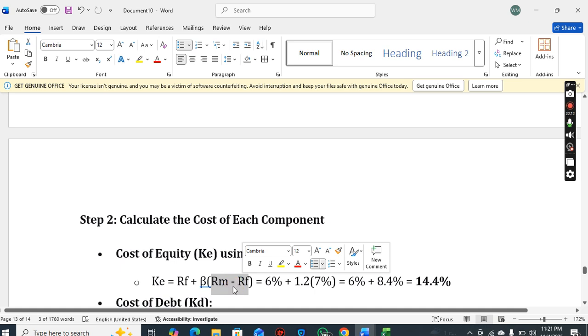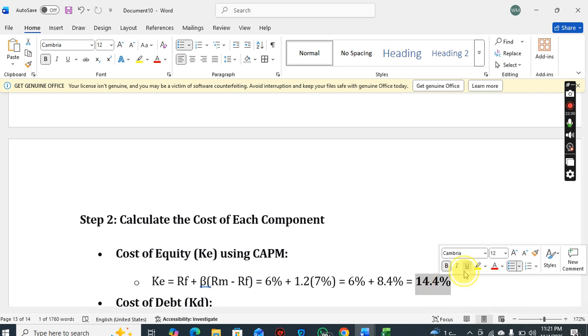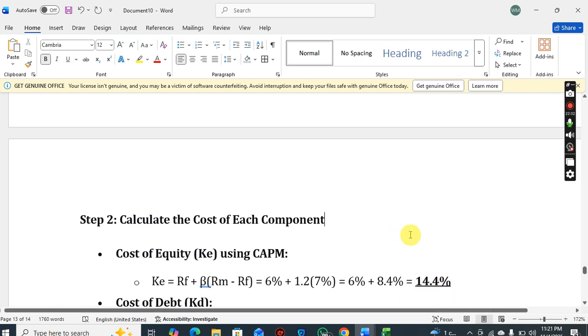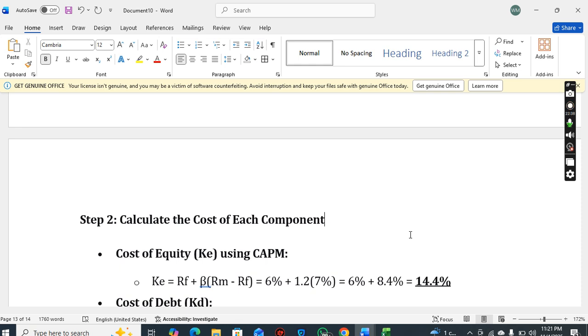So RM minus RF, we've already put 7% because the subtraction has been done for you. We calculate 1.2 times 7, 8.4%, plus 6%, 14.4%. That is the cost of equity for this company, or think of it as the cost of equity financing.